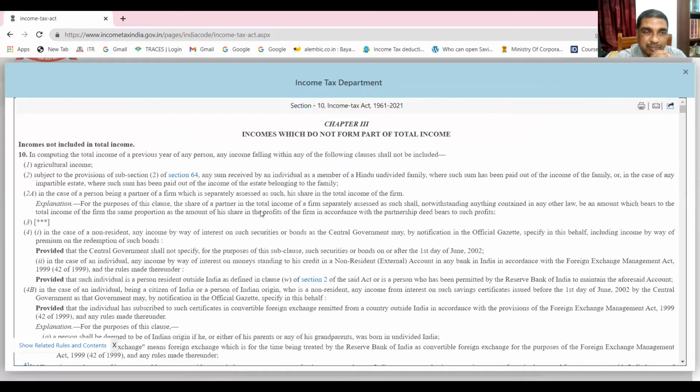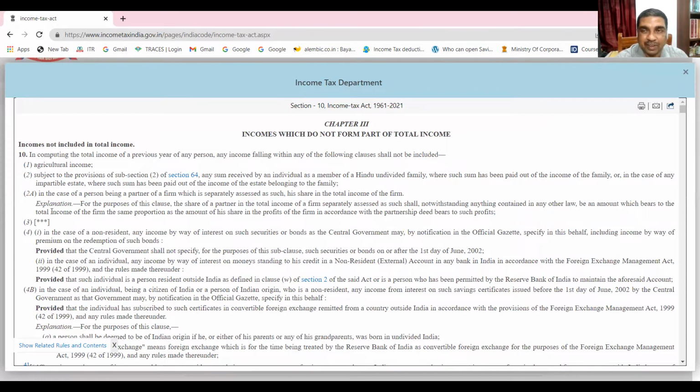Income which does not form a part of total income. You see on the top, what is appearing? Incomes not included in total income. What is the first item? Agricultural income. So as you are aware, agricultural income does not form a part of total income. But you know this agricultural income needs to be aggregated for rate purposes. I had explained this concept to you in a previous class. Yes or no?